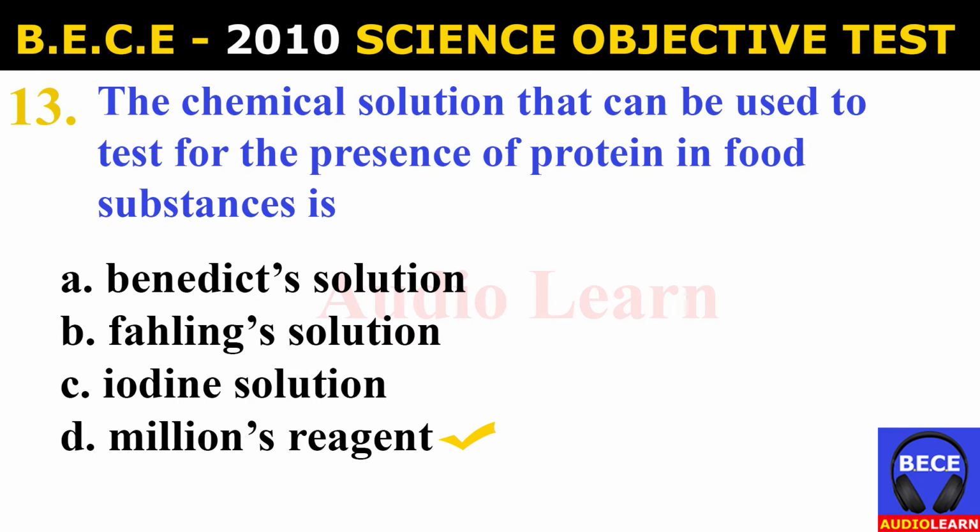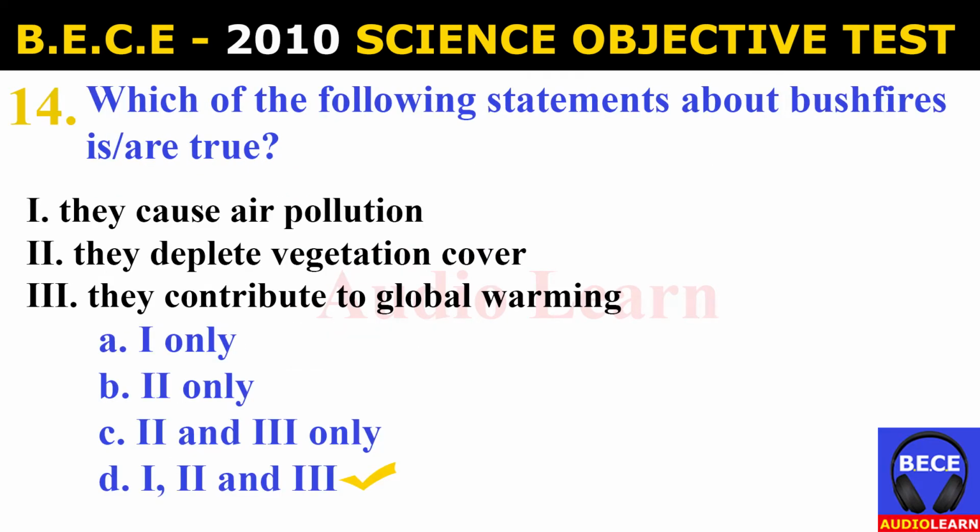Number 14. Which of the following statements about bushfires is or are true? I. They cause air pollution. II. They deplete vegetation cover. III. They contribute to global warming.